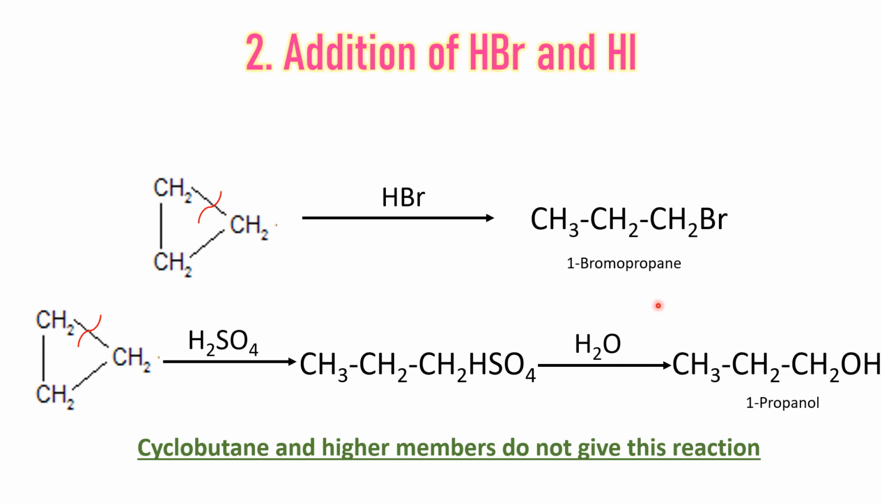This reaction has been utilized to synthesize propanol. But addition of hydroxy group doesn't take place directly. Initially cyclopropane is treated with sulfuric acid. So there is formation of propyl sulfate first, which undergoes hydrolysis. During hydrolysis, hydrogen will be added to this HSO4 minus to regenerate H2SO4 and OH will be added here. So we will get propanol. This reaction is also not shown by cyclobutane and other higher cycloalkanes.